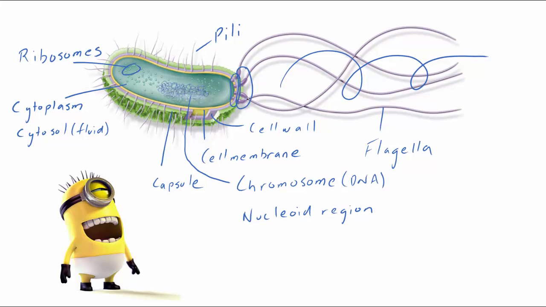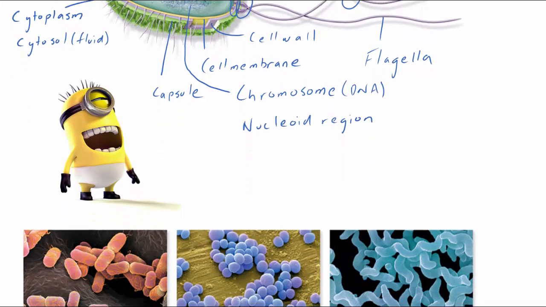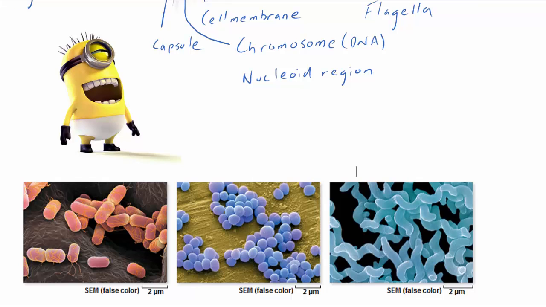Bacteria are usually one of three different shapes, although there are variations. They are either rod-shaped, known as bacillus, round, or coccus, or spiral, also known as spirillum.